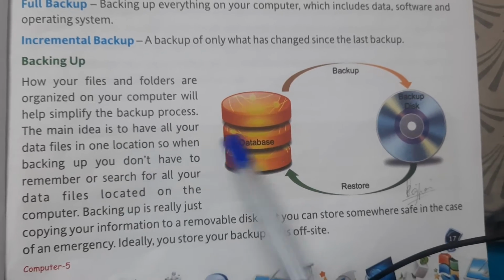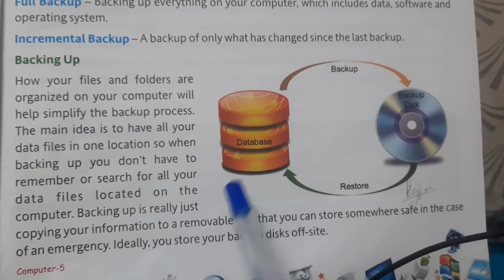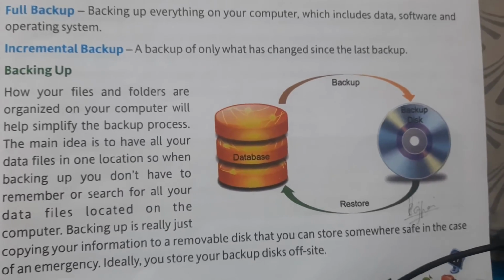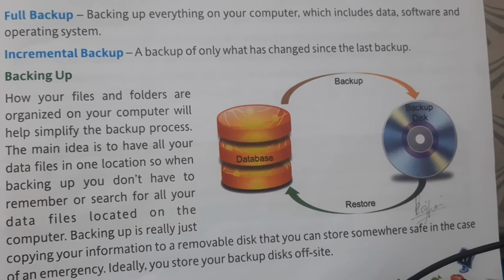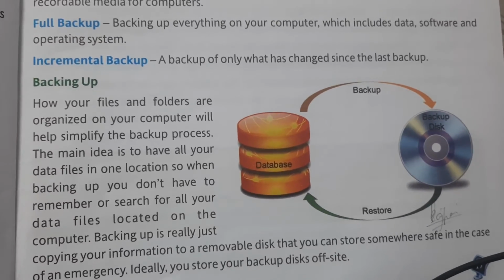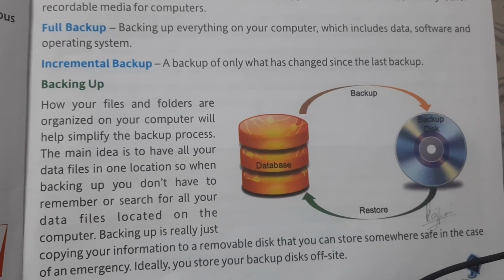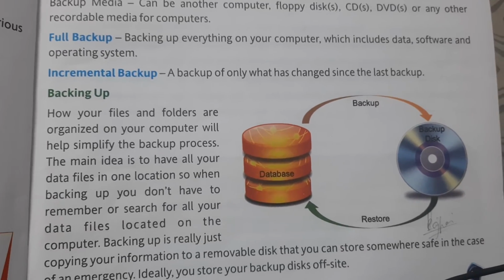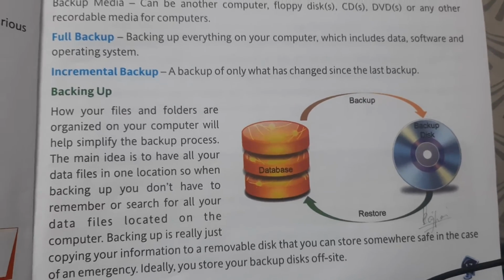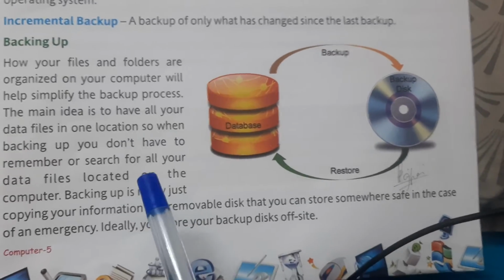So if we want to back up 10 files, they should be placed in computer memory in such a way that it is easier for us to get them and take a backup of them, and we don't have to search again and again.